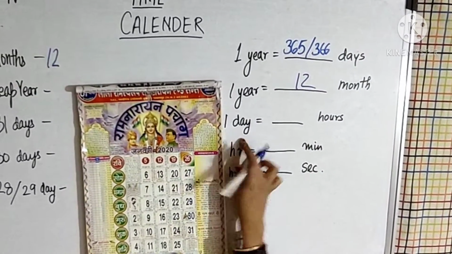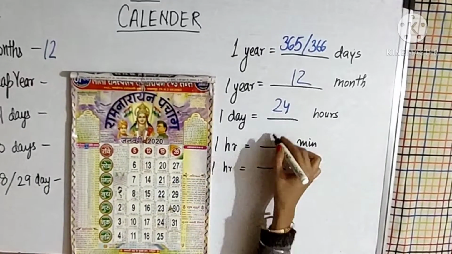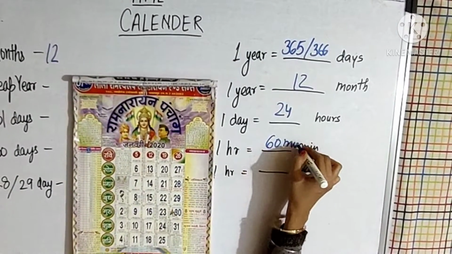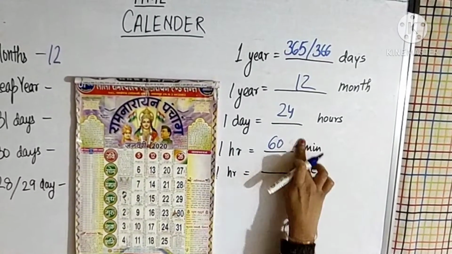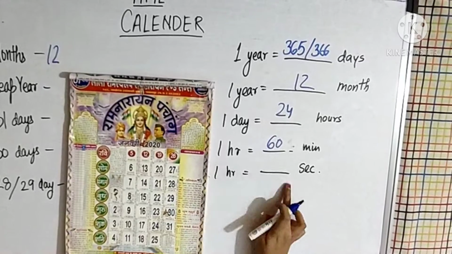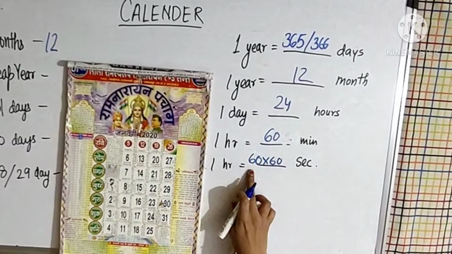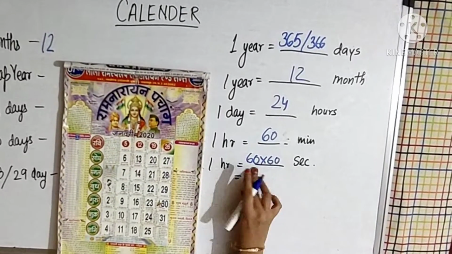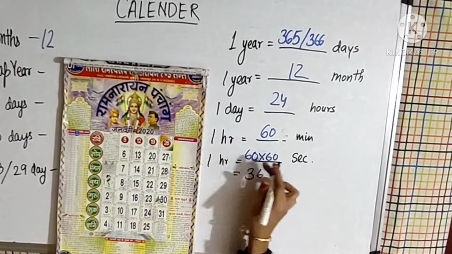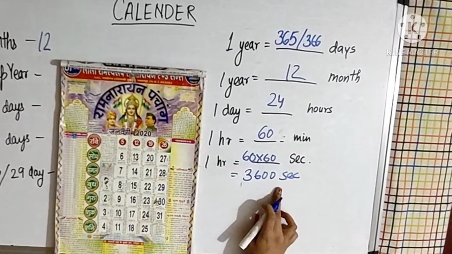In one day, how many hours are we having? 24 hours. In 1 hour, how many minutes? 60 minutes. Now, in 1 hour, how many seconds? So what I will do, I will multiply 60 into 60. 60 is for minutes and one more 60 for seconds. So the answer is 6 6s are 36 and 2 zeros. So in 1 hour we are having 3600 seconds.